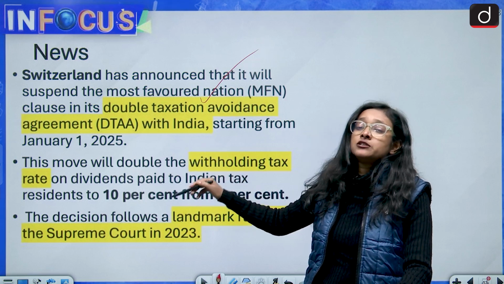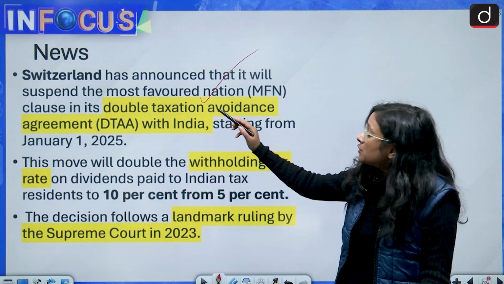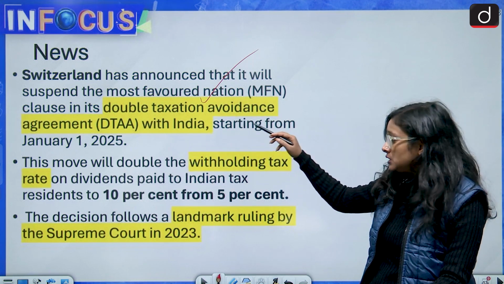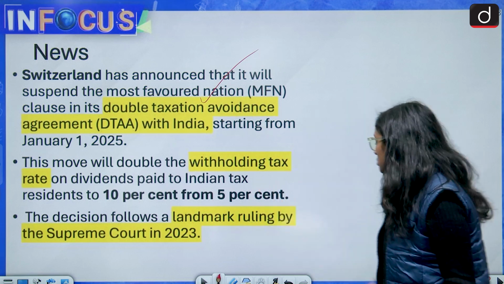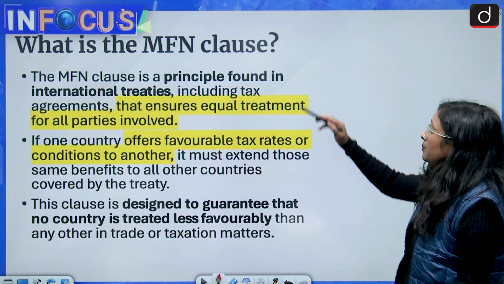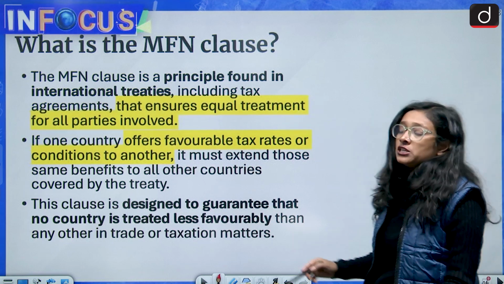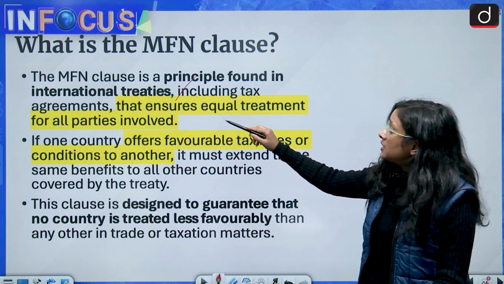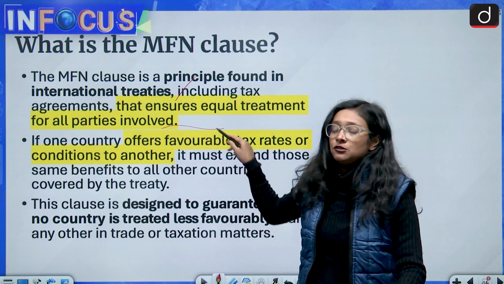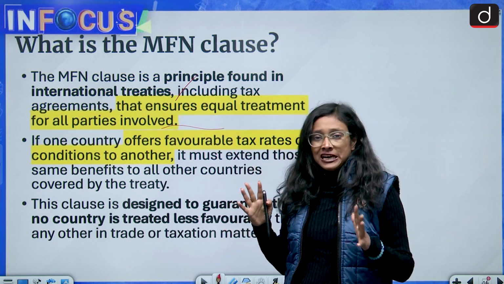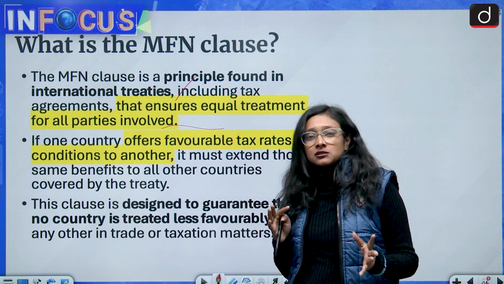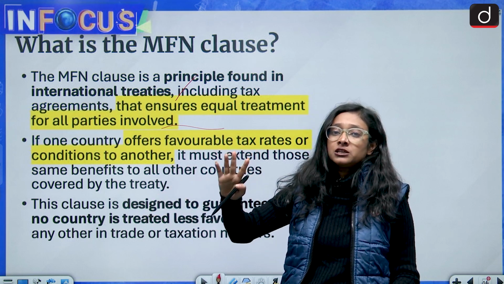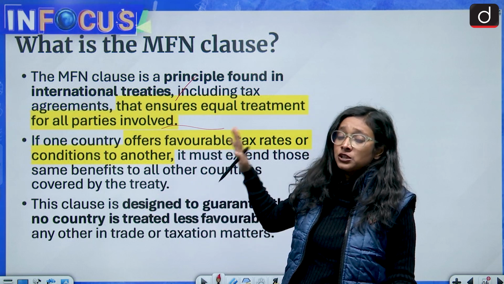But this is the news that Switzerland announced that it will suspend the most favored nation clause in its double taxation avoidance agreement with India. So here we are going to discuss the MFN clause, most favored nation clause. It is a principle found in international treaties including tax agreements that ensures equal treatment for all parties involved. So suppose that there are 10 parties, and if you are giving a tax benefit to one party, you have to ensure that other parties should also get that tax benefit. So this is called the most favored nation clause.